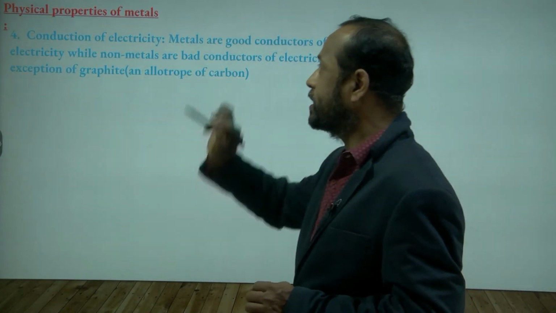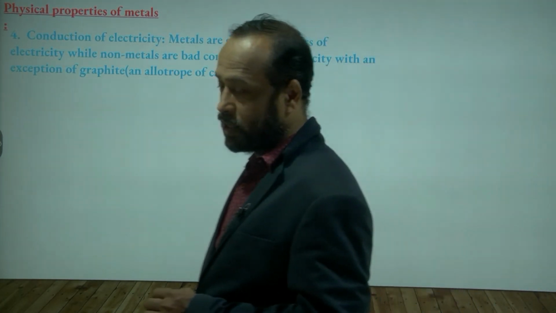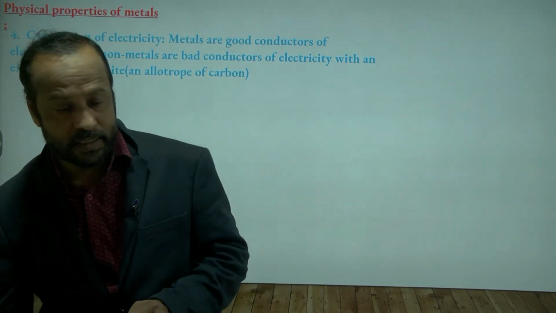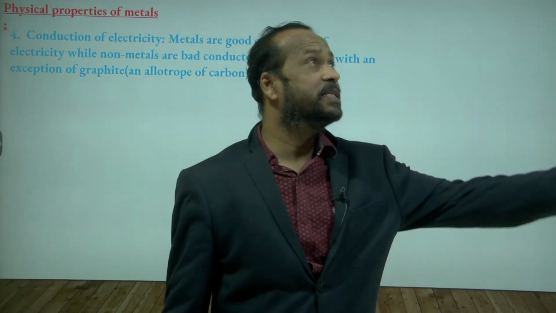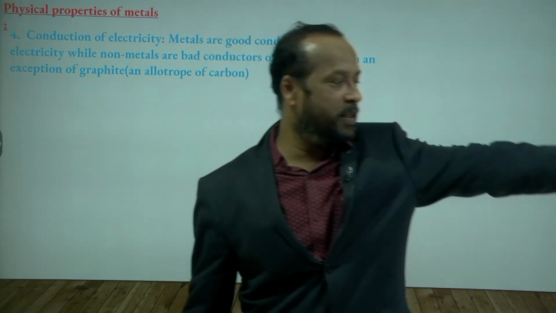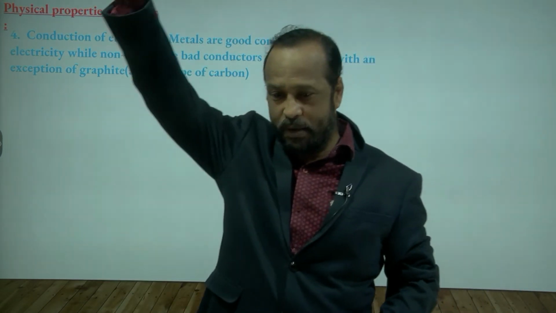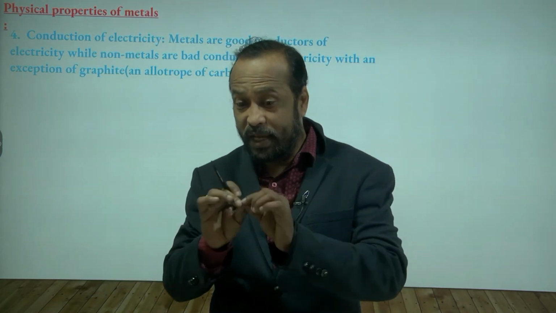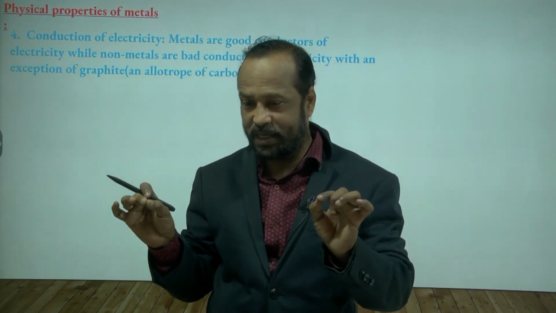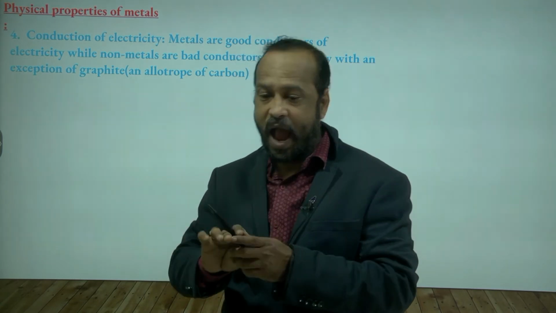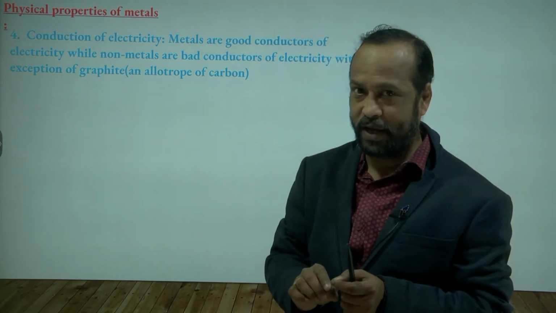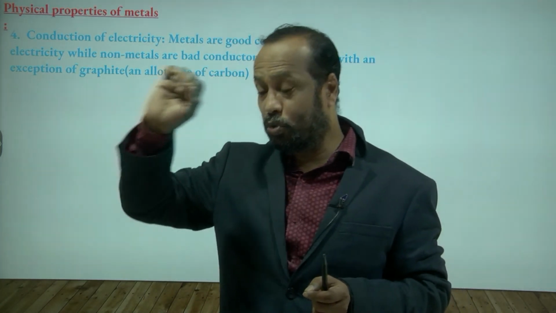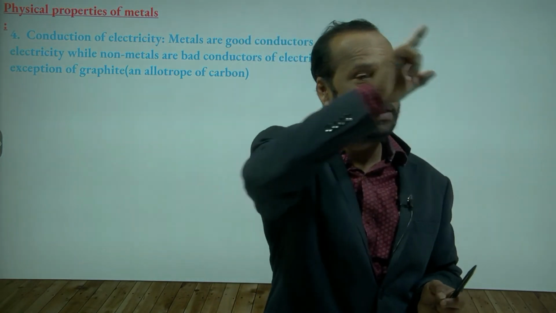Now the next property you see here. Metals are also good conductors of electricity. Here somewhere the plug will be there and somewhere the bulb will be there, and both are connected with which wire? Metallic wire. Yes or no? And above that, of course, there is a plastic covering. Because metals are good conductors of electricity, electricity will flow.